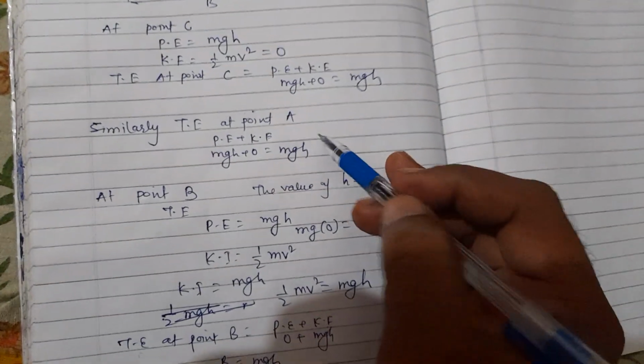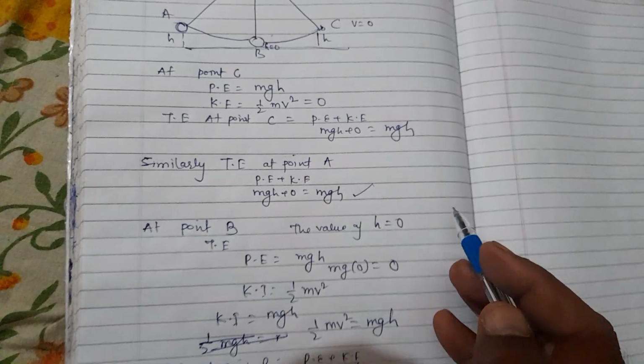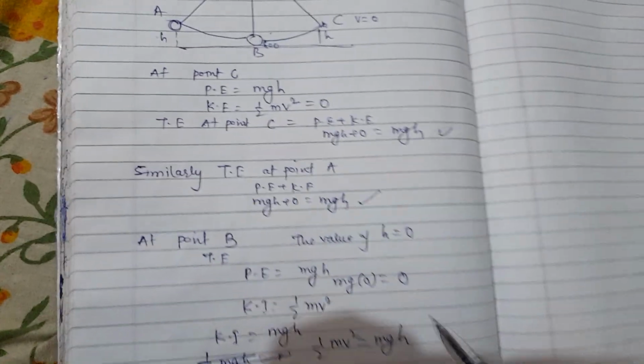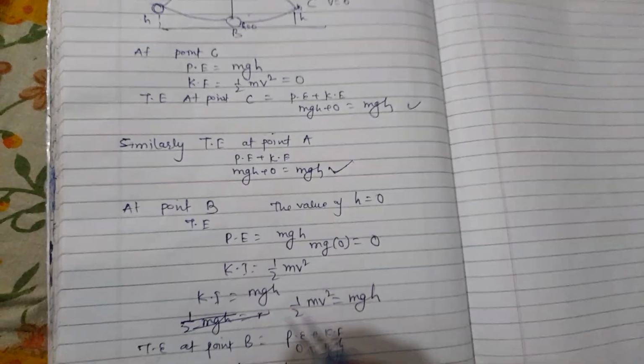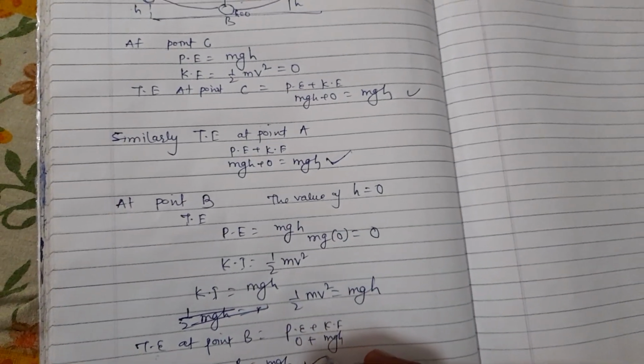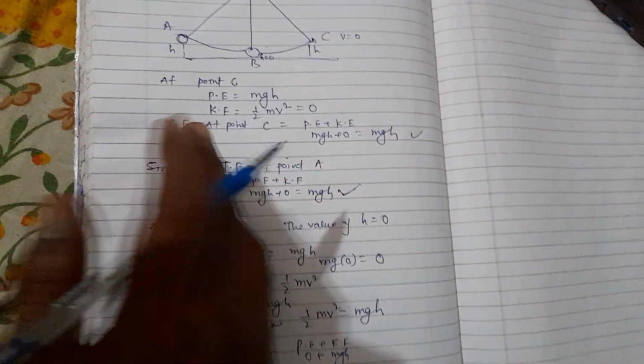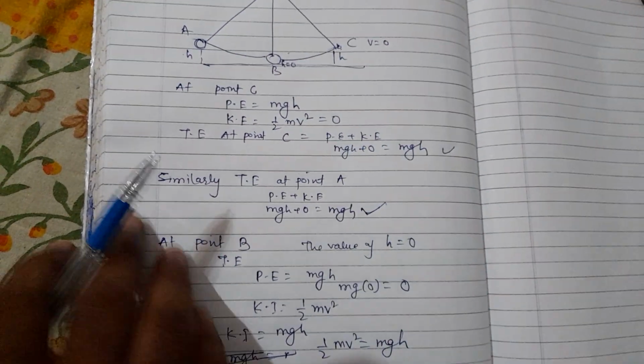So at point A total energy is mgh, at point C total energy is mgh, and at point B total energy is mgh. It means that energy is conserved, with the loss of potential energy and gain of kinetic energy.